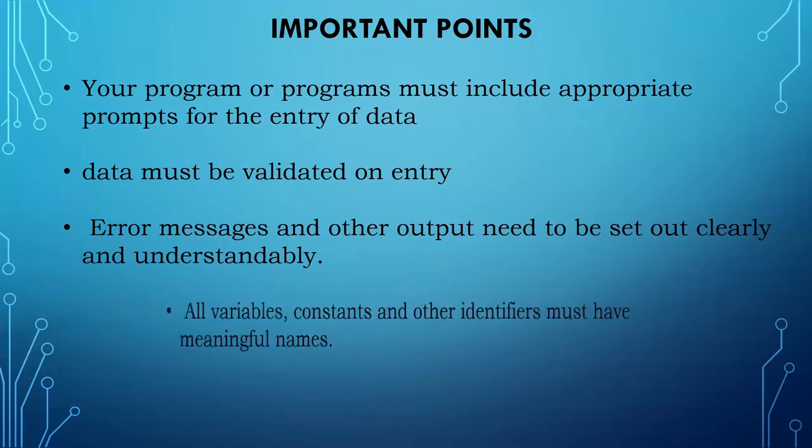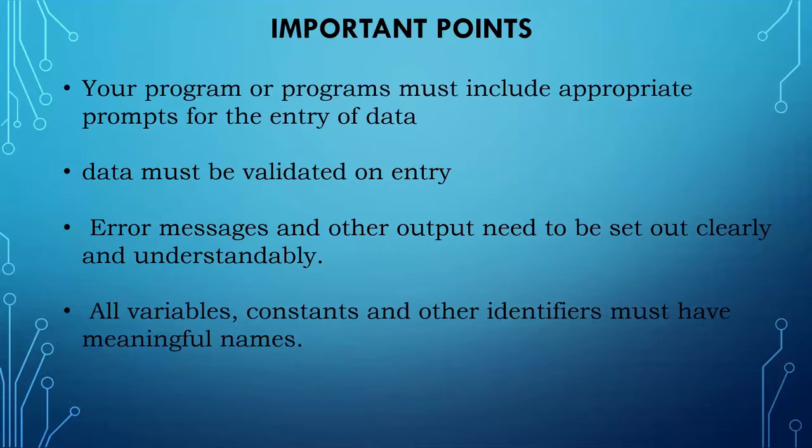And you must use all variables and constant identifiers with meaningful names. This is the thing I want to underline: many students are not using meaningful variable names. For their convenience they use A, B, C, I, J, K like that. While marking, it is too difficult for the teachers marking, as well as for those who are writing the program.